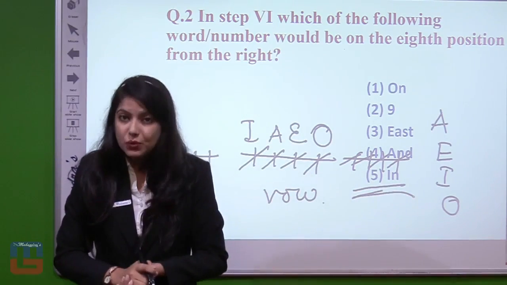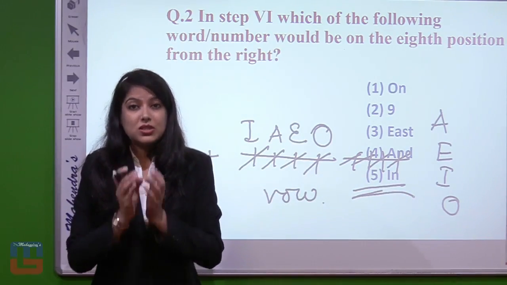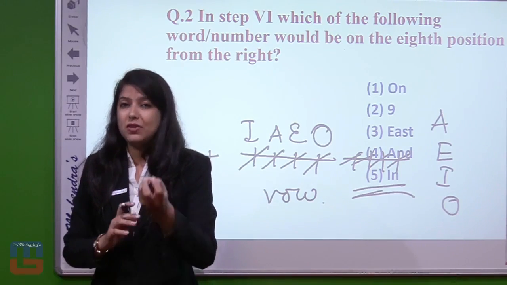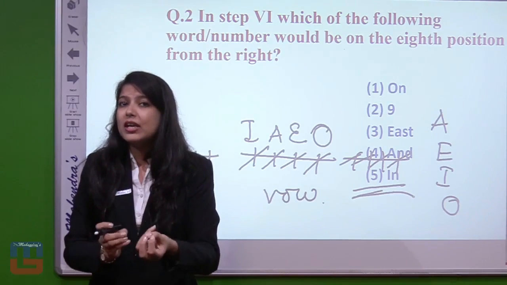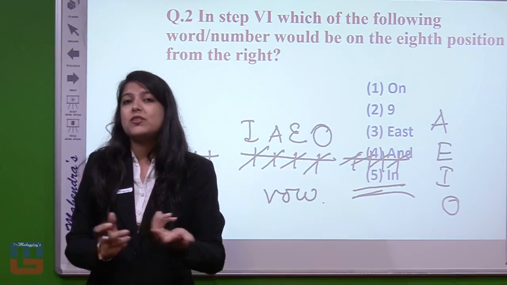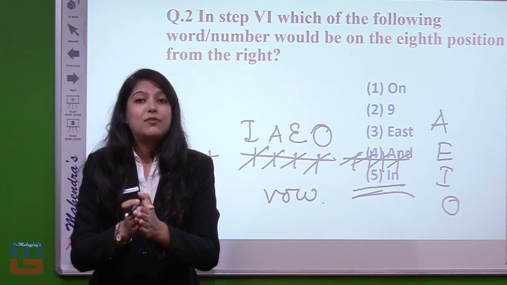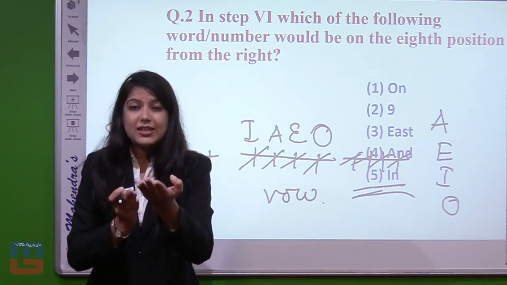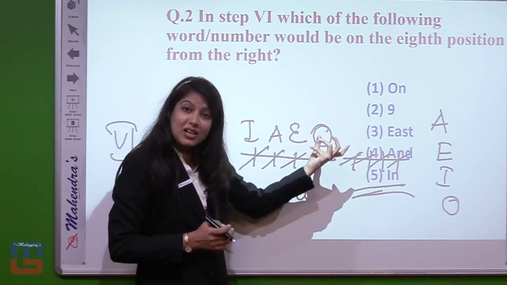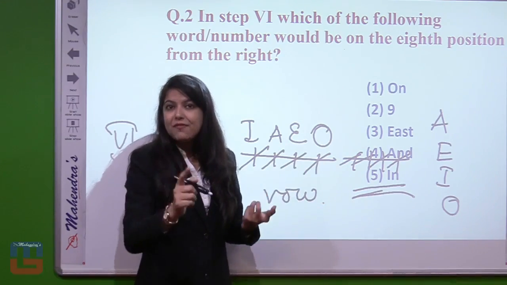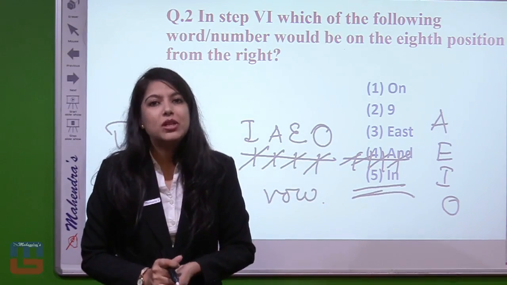Now candidates viewing this video, don't get confused, because the solution part is totally yours. You have to understand the pattern which I have told you. We are taking the vowel consonant arrangement, shuffling, shifting left hand side, taking from the ascending part, first arranging all the vowels, then arranging all the consonants. So for checking whether this answer is correct or wrong, you have to solve this question at home with me too.